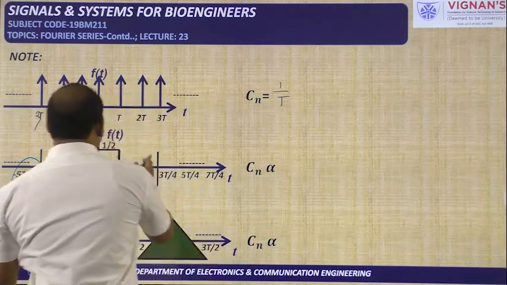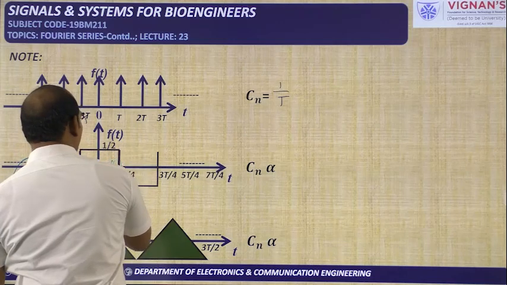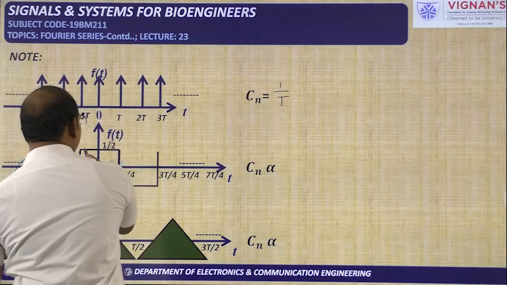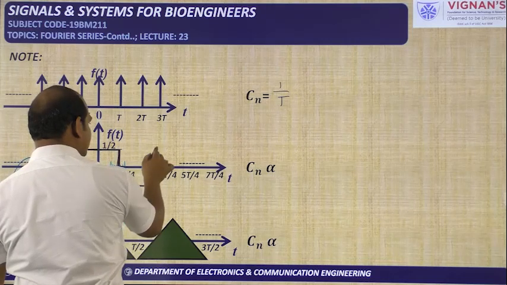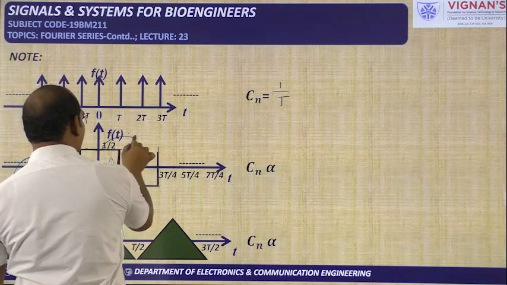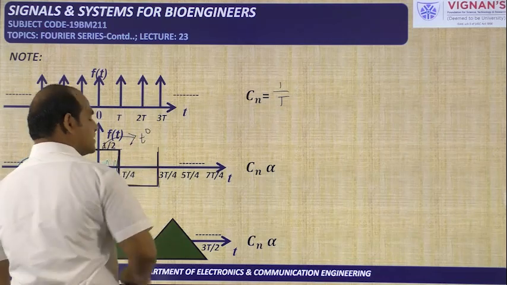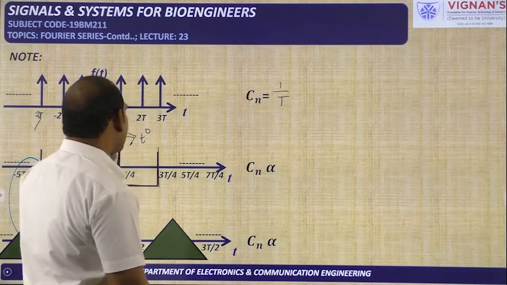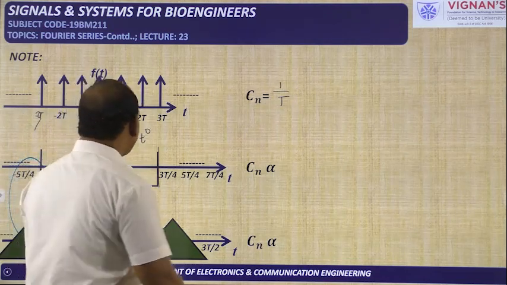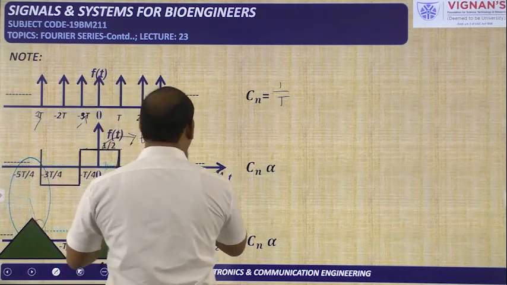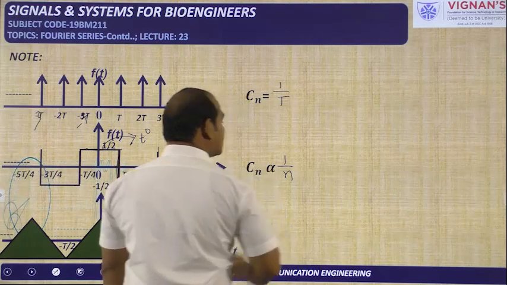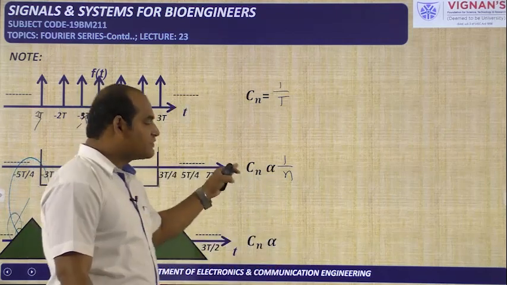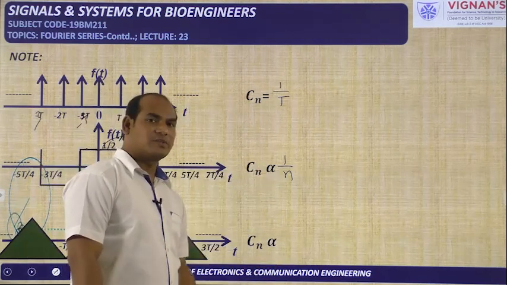Next, for this type of signal also we have done the Fourier series. Here it is a step, a constant value. Here discontinuity is there, again constant is there, again discontinuity is there. So this is constant, that means t power 0, and t power 0 is 1. So whenever you are dealing with such types of signals, Cn will be proportional to 1 by n. In the Cn equation you will see it changing with respect to 1 by n.